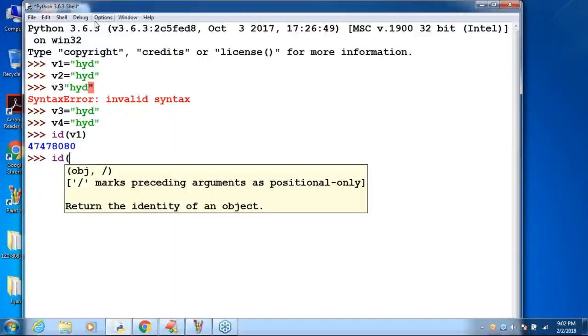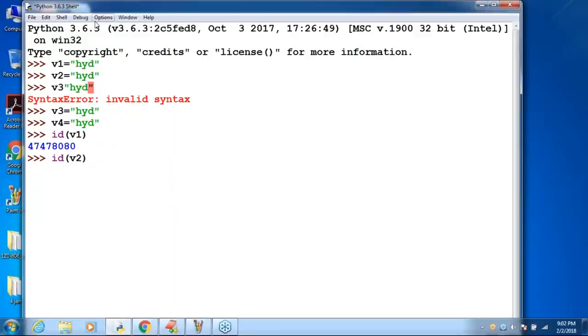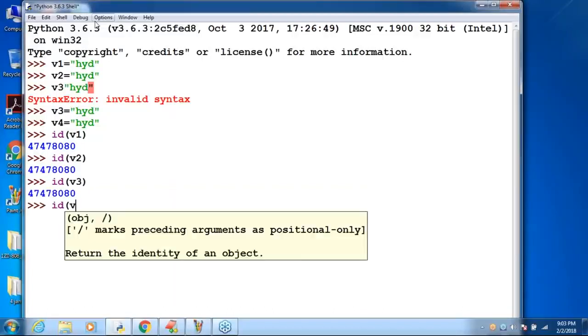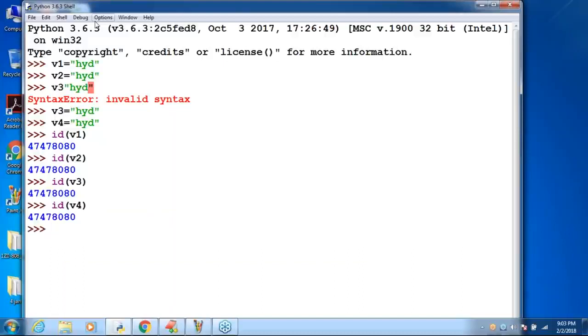The id of v2 I'm asking. Hey v2, which object are you pointing to? 47478080. The id of v3? 47478080. The id of v4? 47478080. Clear? Up to this, is it okay? Now, how many objects are there?